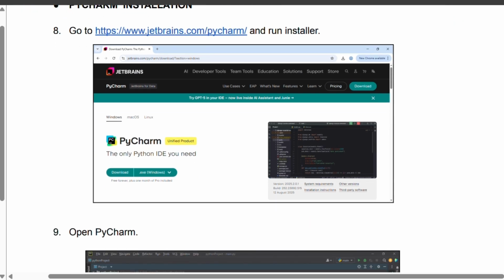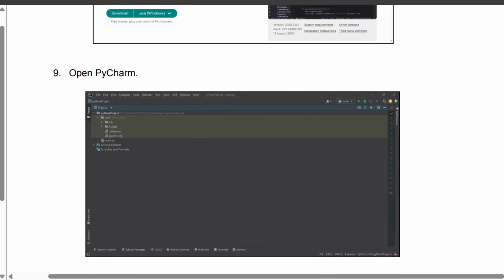After installation, I launched PyCharm successfully. Unlike Visual Studio Code, which supports multiple languages, PyCharm is more specialized for Python development, offering features like intelligent code completion and powerful debugging tools.